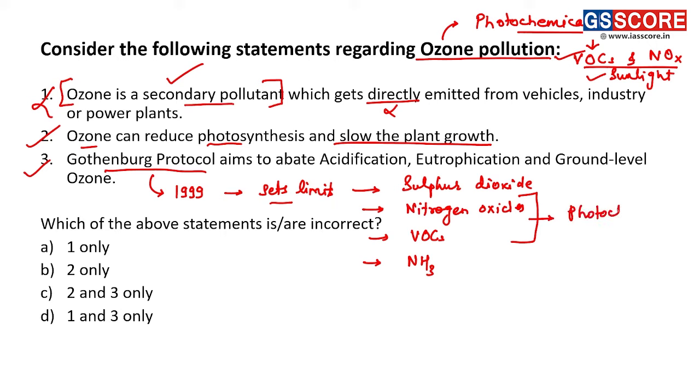smog, and hence Gothenburg protocol is important protocol to even control the formation of photochemical smog, as it sets the limits for the raw material which leads to formation of photochemical smog, right? So only second and third statements are correct, but question asks us to find out incorrect statements. So only first is incorrect, and hence answer is A, one only, right? Next question now.